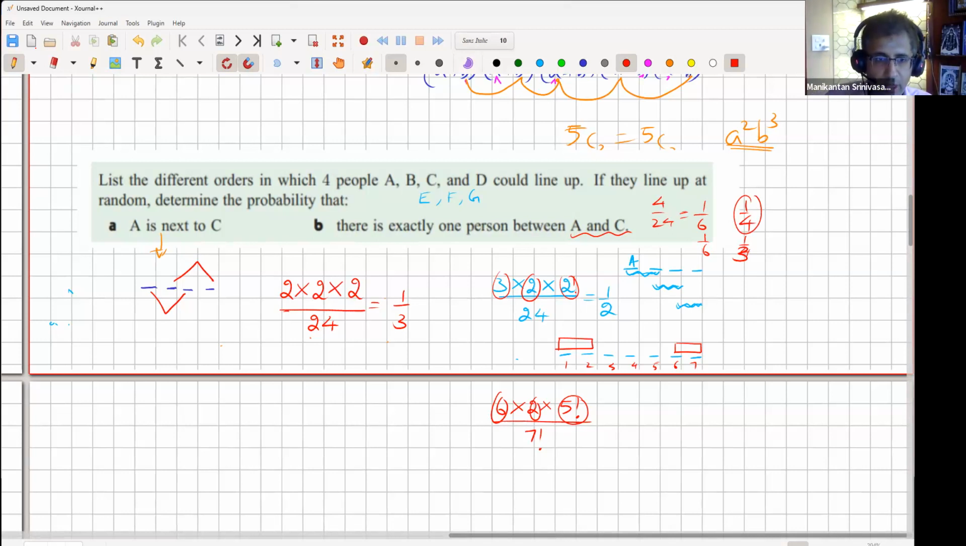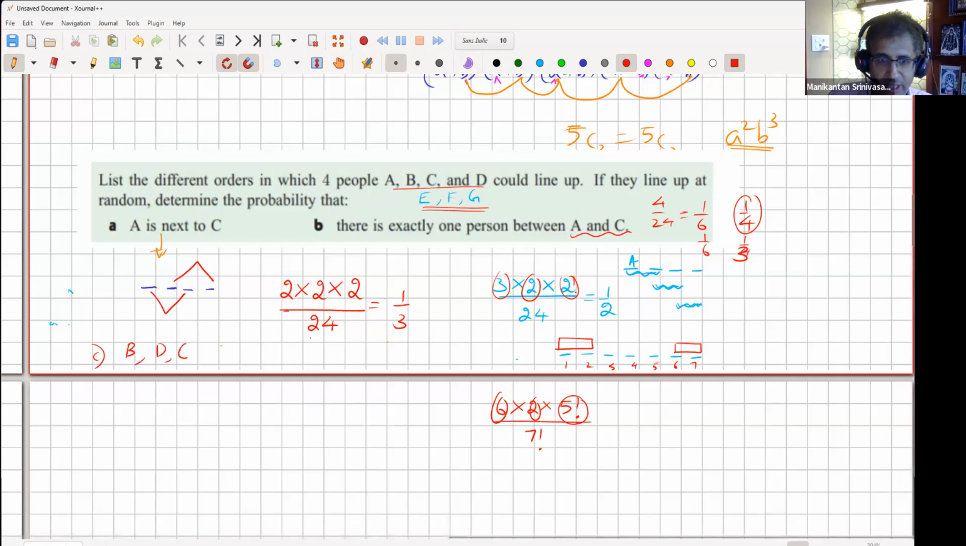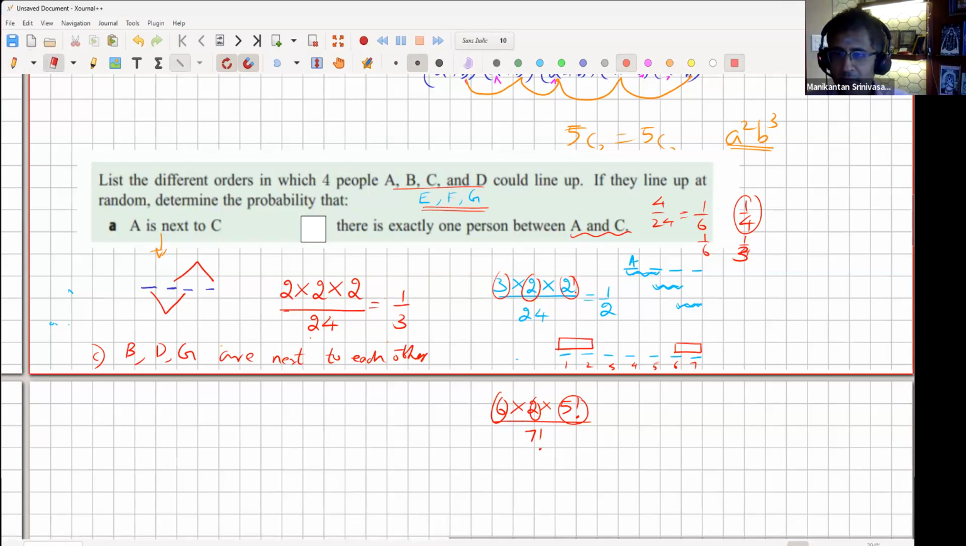Now let's do an extension of this problem. I'm going to give a part C. So part C is there are 7 people, A, B, C, D, E, F, G. And I'm going to ask what is the probability that B, D, and G are next to each other. Can you guys take 1 minute to do this question? You can leave your answer in factorial terms, or you can give the numerical value. That's fine. 7 factorial is not a big number, right? I mean, things will cancel off also. So you can give me a numerical answer, please.